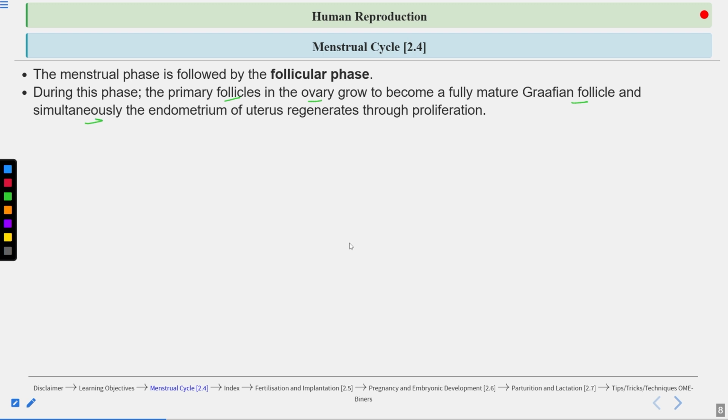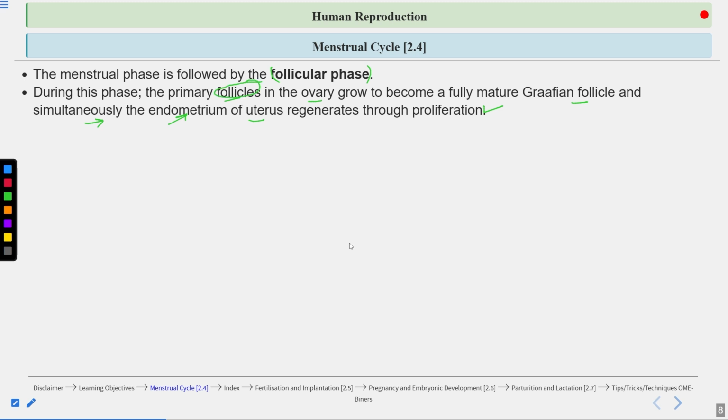Simultaneously, the endometrium of the uterus regenerates through proliferation. So endometrium regeneration also occurs during the follicular phase. Estrogen causes the regeneration of the endometrium, and this estrogen is released by the developing follicles.